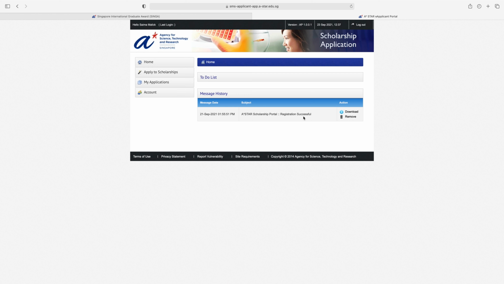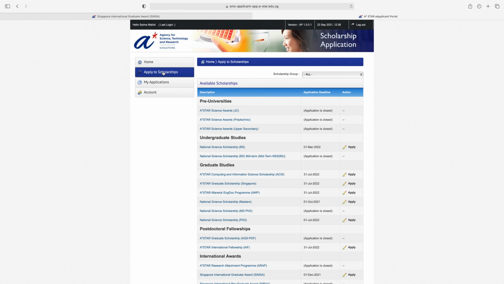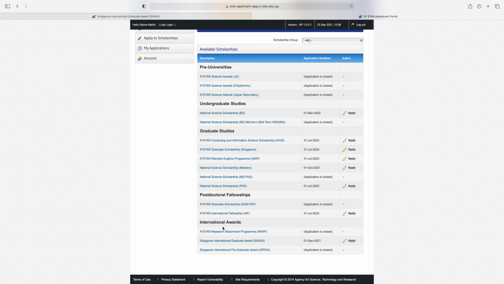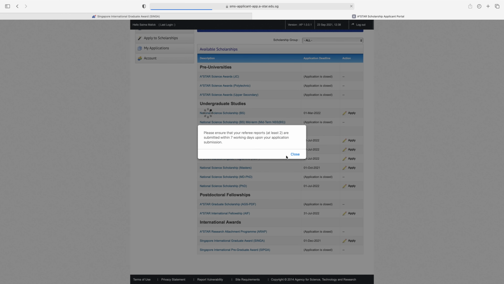Portal registration successful. So click here apply to scholarships. We are applying for this international award. A-Star Research Attachment Program is closed. So we are applying for Singapore International Graduate Award, whose deadline is 1st December 2021. So click here apply. Please ensure that at least 2 of your referee reports are submitted within 7 working days upon your application submission. Okay.